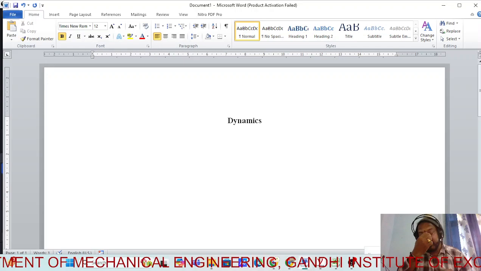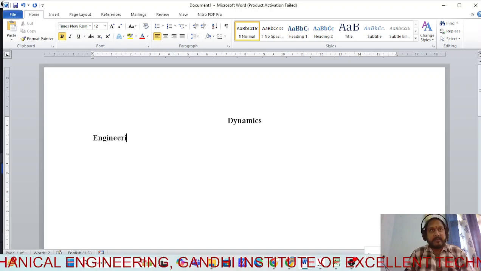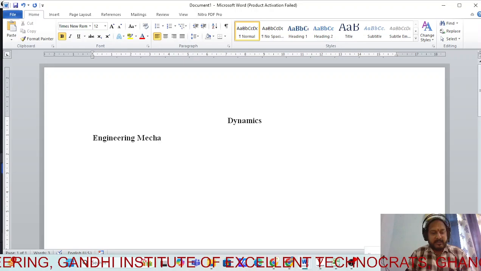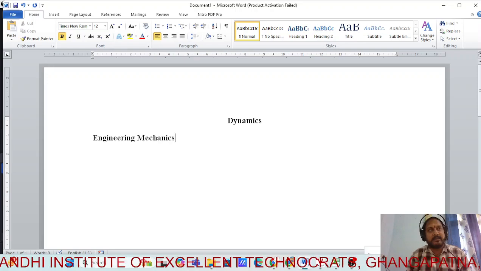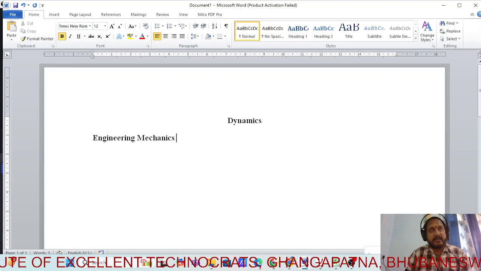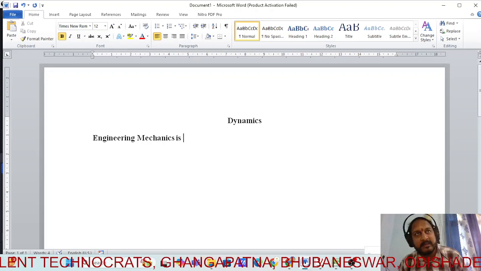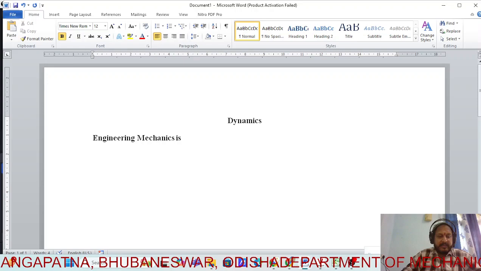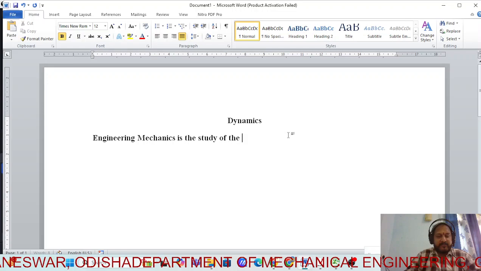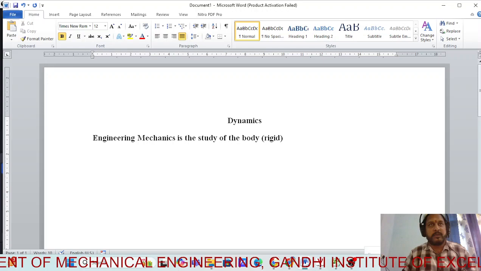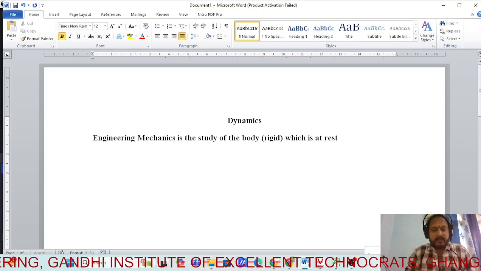engineering mechanics, when we talk about it. Clear? What is engineering mechanics? I told you engineering mechanics is the study of the body. Which body are we considering? We are considering that the particular body is a rigid body. Engineering mechanics is the study of what? The rigid body. In engineering mechanics we always assume that all bodies are rigid bodies. It is a study of the body which is at rest or in motion.